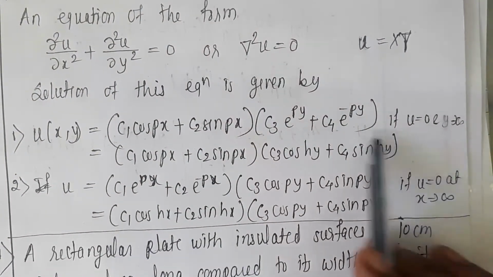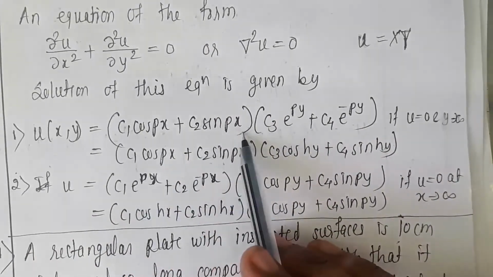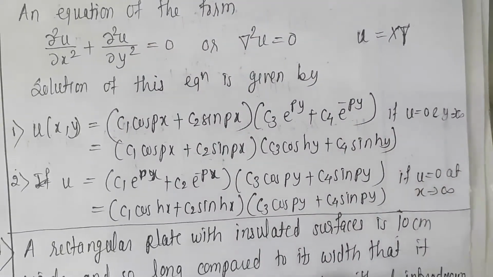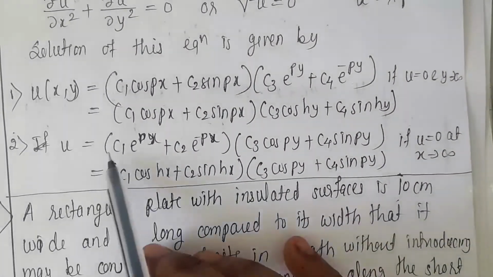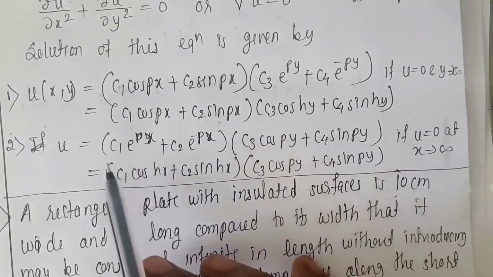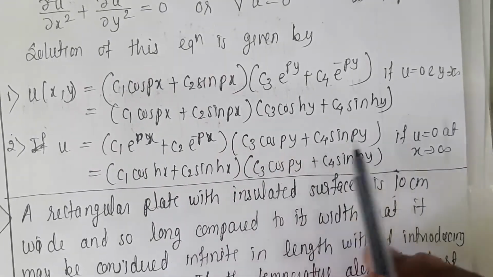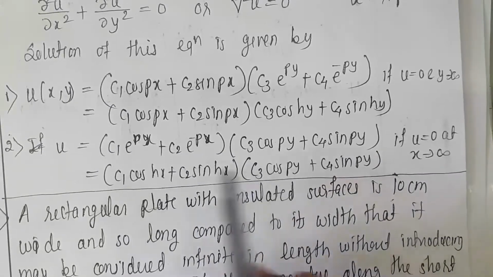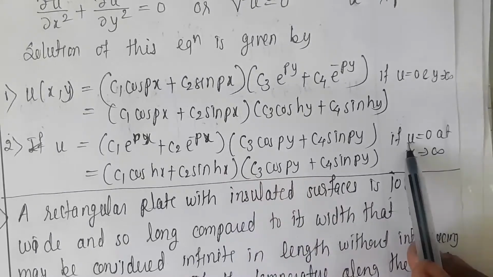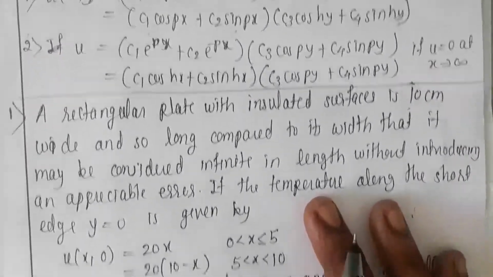Maximum times this type of problem appears, so we have to consider this first solution, c1 cos px plus c2 sin px into c3 e to the power py plus c4 e to the power minus py. Next, the second solution is u is equal to, in terms of x it is an exponential term, so c1 e to the power px plus c2 e to the power minus px into c3 cos py plus c4 sin py, which again can be written with the first bracket in hyperbolic form. This solution is for u is equal to 0 at x tends to infinity. So we see an example on this.